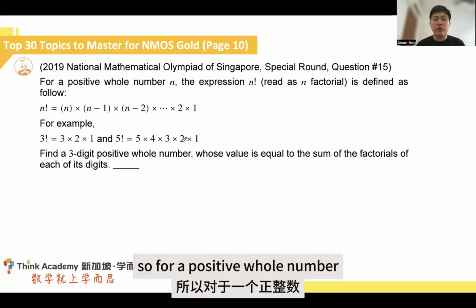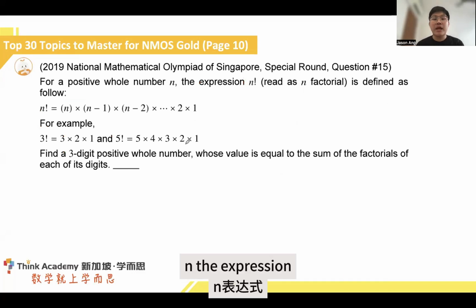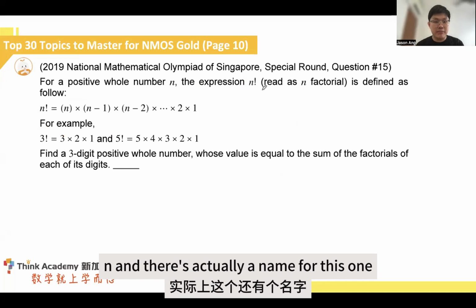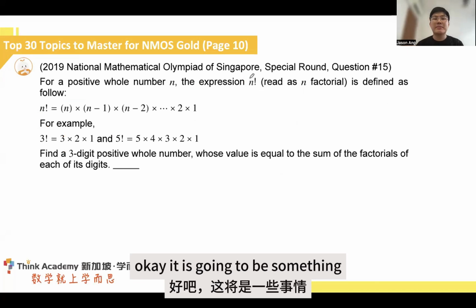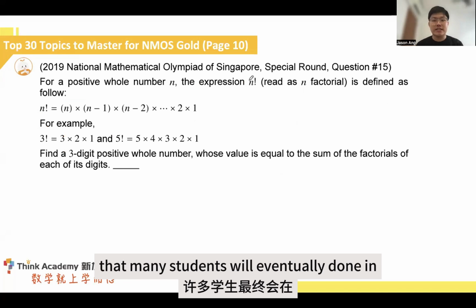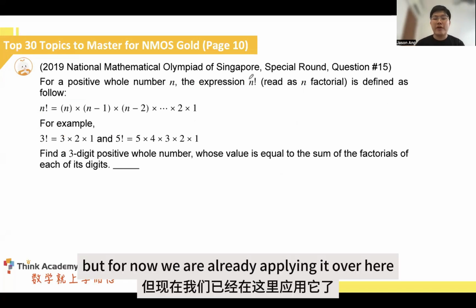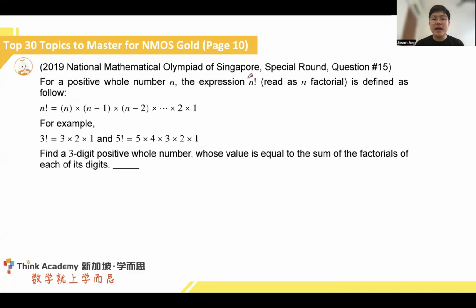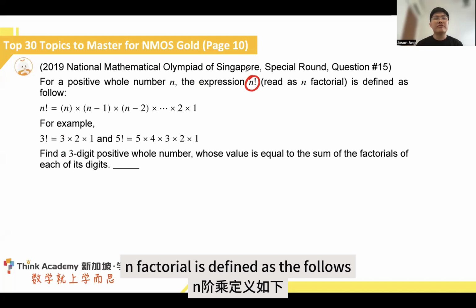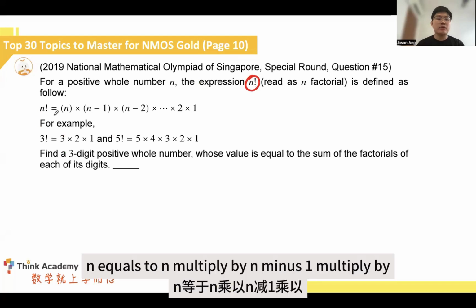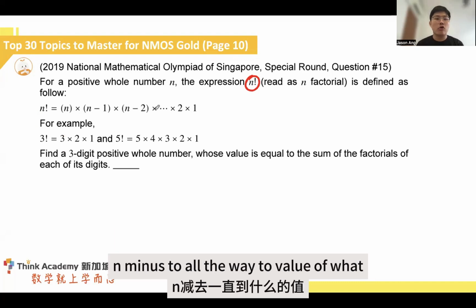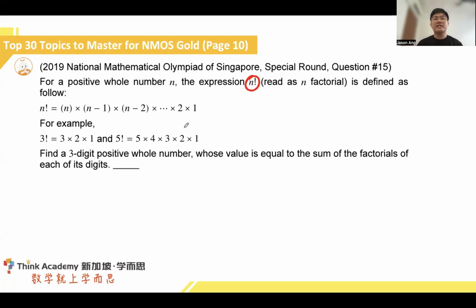For a positive whole number n, the expression n, and there's actually a name for this one, it is something that many students will eventually learn in secondary school, but for now we are already applying it here. n factorial is defined as follows: n factorial equals n multiplied by n minus 1 multiplied by n minus 2, all the way to the value of 1. Basically, we multiply the number itself by the number 1 smaller than itself, all the way to the last digit of 1.